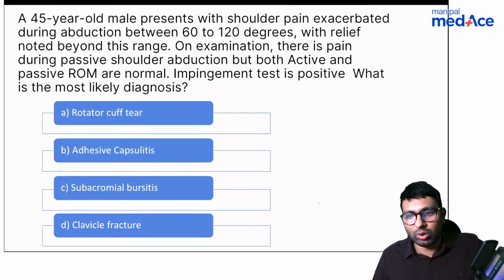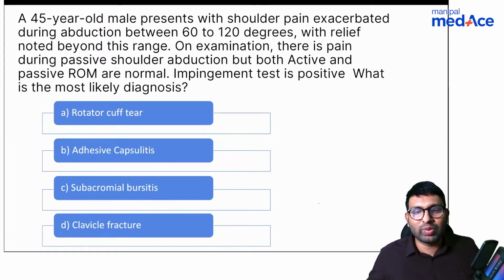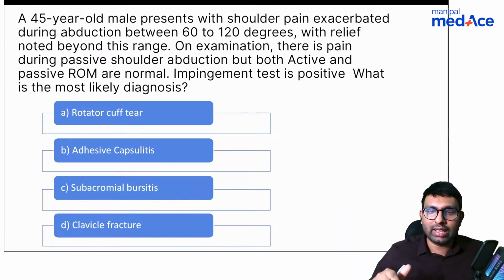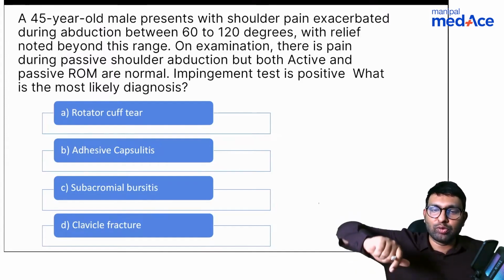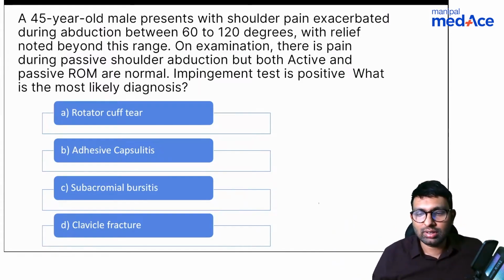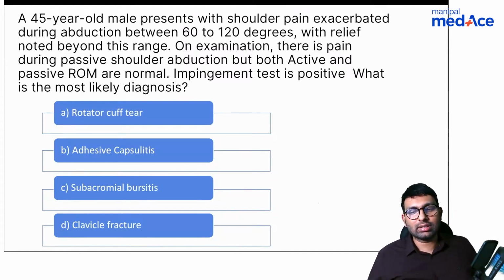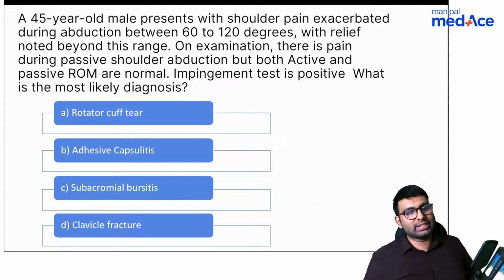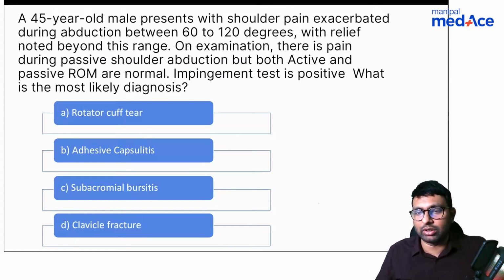Hello, Dr. Aishwarya. Hello. Oh, sorry. 60 to 120 degree abduction. Correct. So what is the name of the syndrome when there is pain from 60 to 120 degree? When this much arc is painful, what do we call it as? What do we call this as? Painful arc syndrome. Correct. It is called as painful arc syndrome.